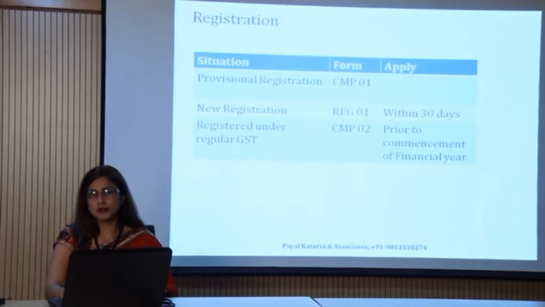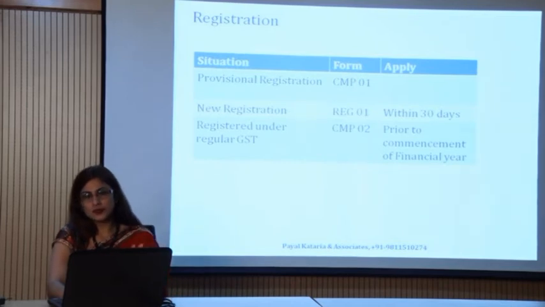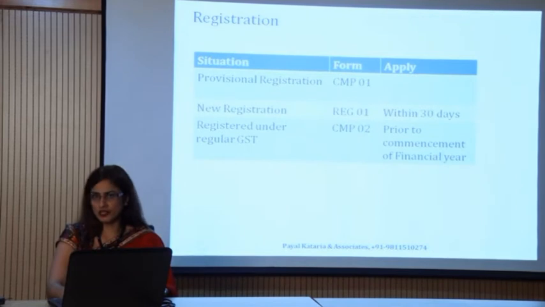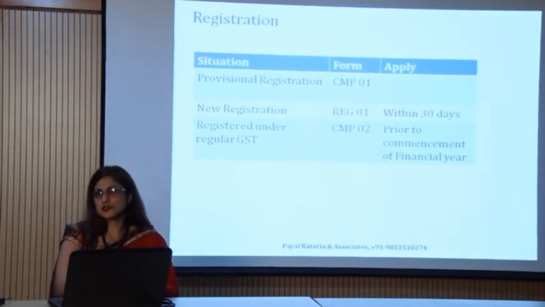Now the first step, if I want to enter the GST regime, if I want to register myself as a composite dealer, then the first situation is the provisional registration.